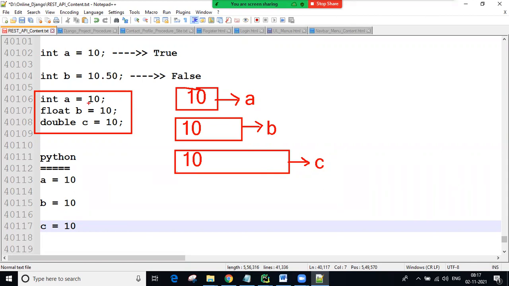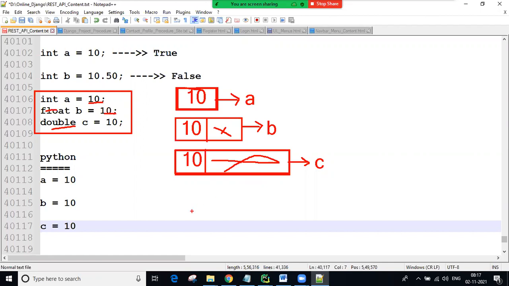See, to store the value 10, the integer memory size is enough. But if the same value 10 you take as float, then the remaining memory is a waste, guys. If you take double, automatically memory of this size is allocated, but this is enough. Nothing but this entire memory is wasted. So as a programmer, we are responsible for managing the memory. If you are not managing properly, a lot of memory is wasted, and obviously the performance of the application decreases.